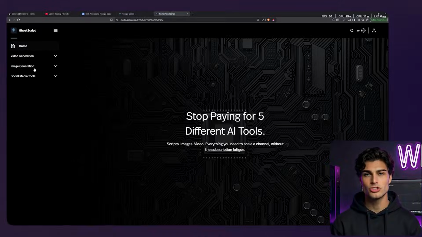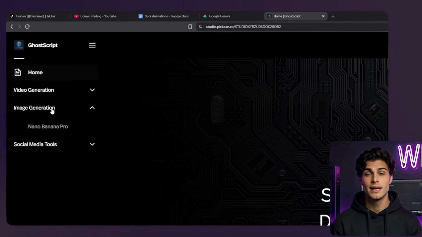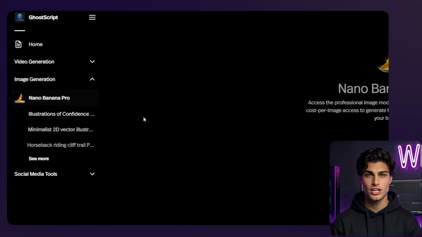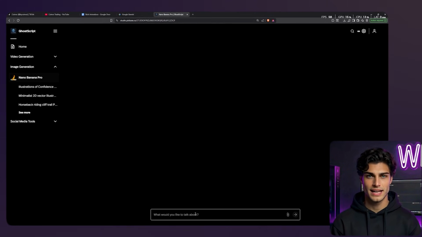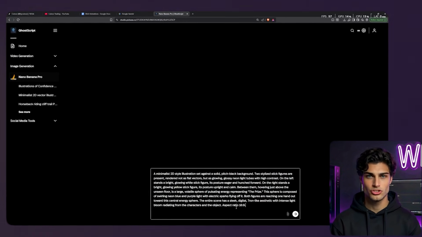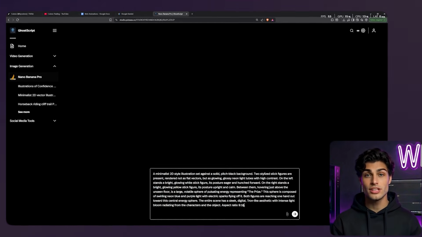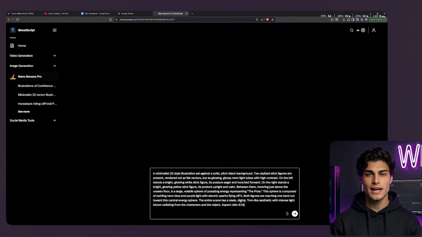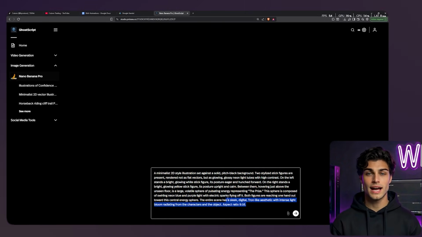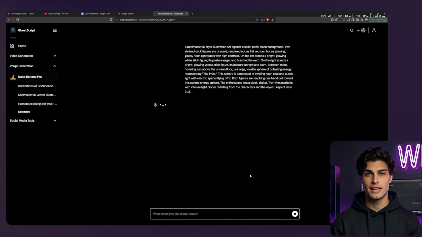Step 2. The art. Ghost script. Now that we have the brain, we need the hands. We need to generate the actual image. We are heading to Ghost script. Why Ghost script? Because Midjourney and DALL-E are too artistic. I am taking that prompt from Gemini, the one describing the greed character at a chaotic desk and the discipline character at a clean desk, and I'm pasting it right into Ghost script.